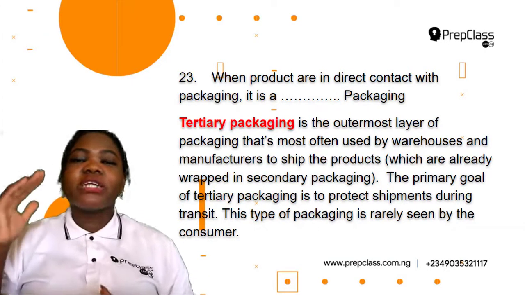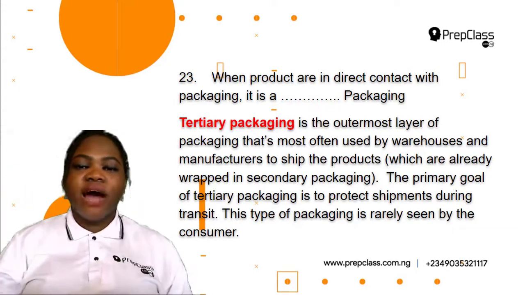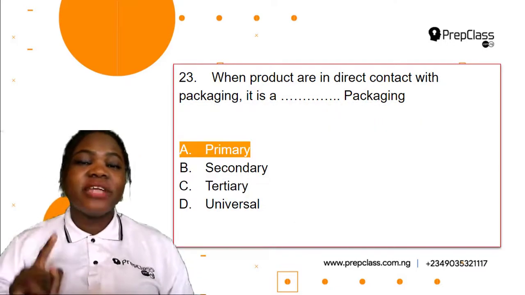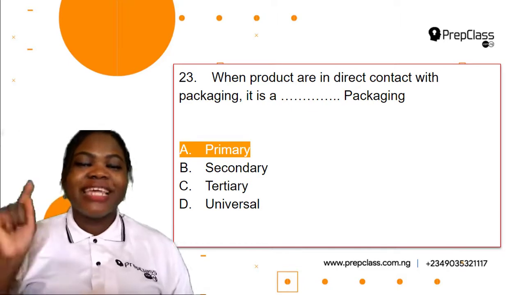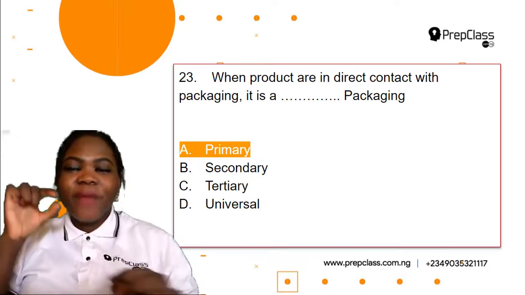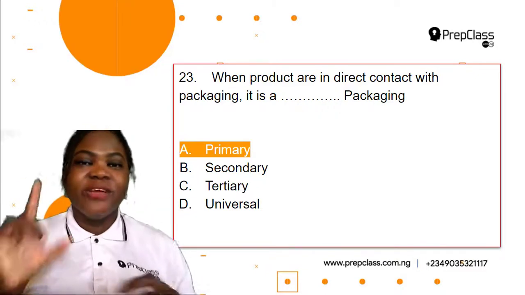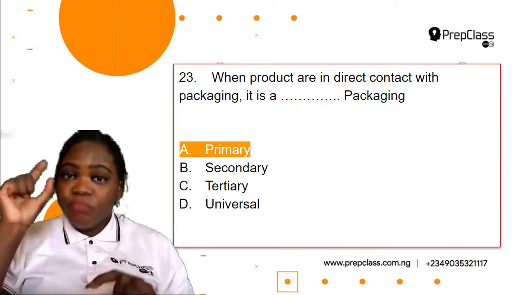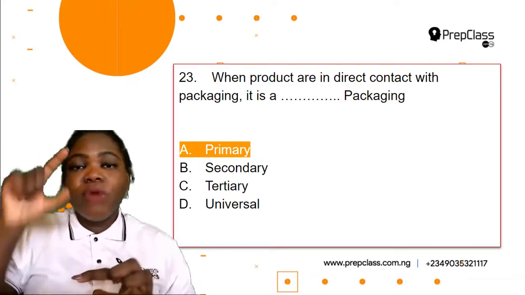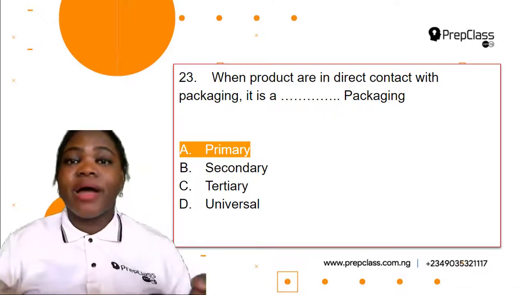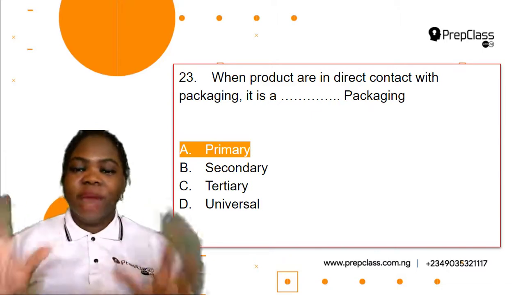All right, so now we've talked about the primary, the secondary, and tertiary packaging. So now, when products are in direct contact with packaging, this is primary packaging. So the answer is A. So the packaging that is in direct contact with the product is the primary packaging. Remember the dish soap, right? That bottle that is in direct contact with the soap, the bottle that holds the soap, that is the primary packaging. So the answer for this question is A, primary packaging.